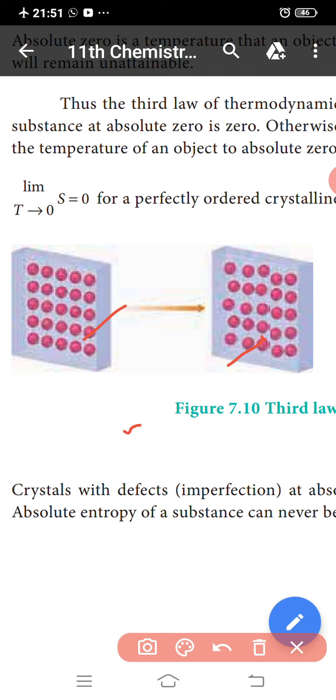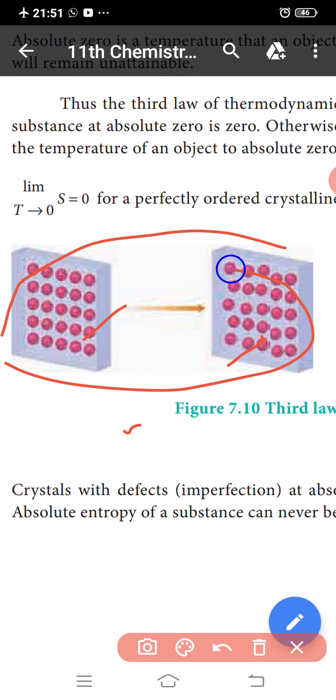A crystal with defects and imperfections at absolute zero has entropy greater than 0. So the absolute entropy of a substance can never be negative. This is the third law of thermodynamics.